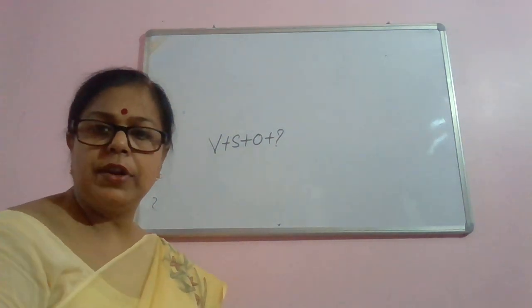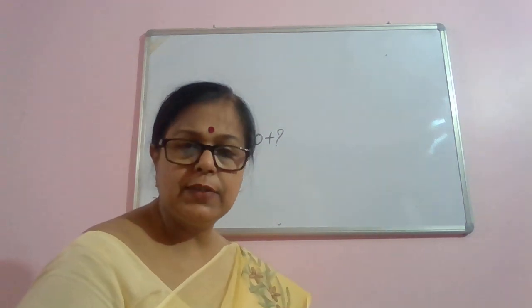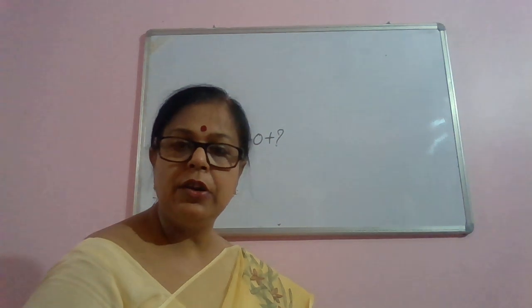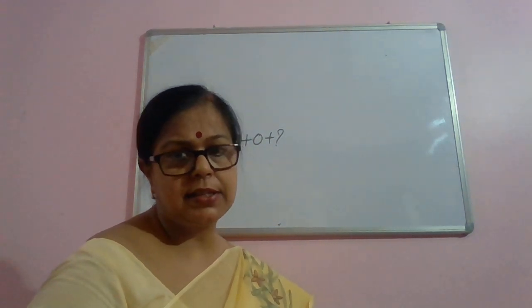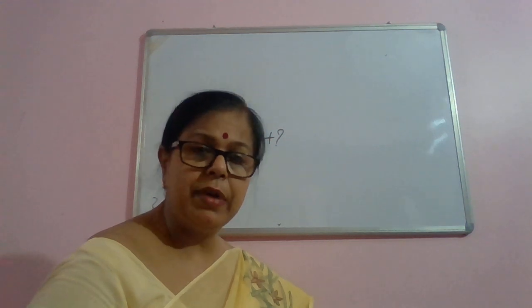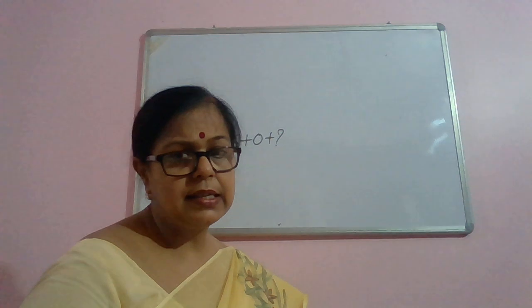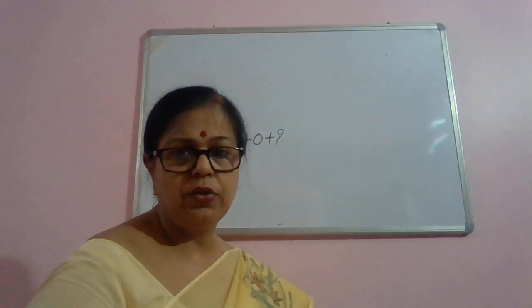This is the structure of an interrogative sentence. When the active voice sentence is an interrogative sentence, in passive voice the interrogative sentence does not change its structure. The structure will remain the same. What will be the structure? Verb plus subject plus object plus question mark. It is not going to change.